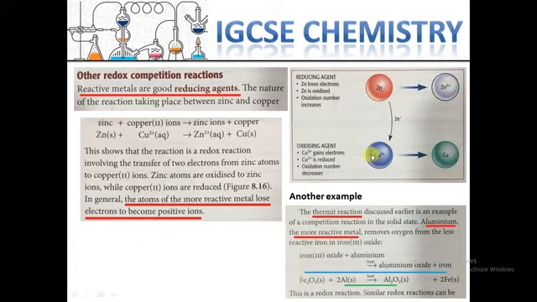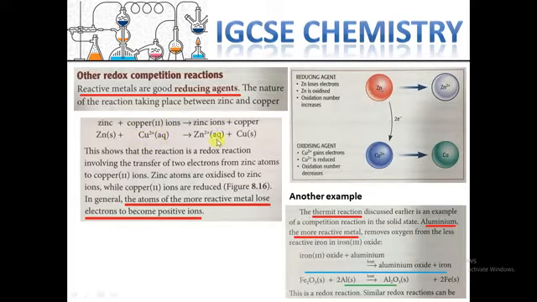But the one which is less reactive, like copper, instead of losing the electron, will receive electrons because it is less reactive than the other one. So here we have zinc, which reacts with copper cation.